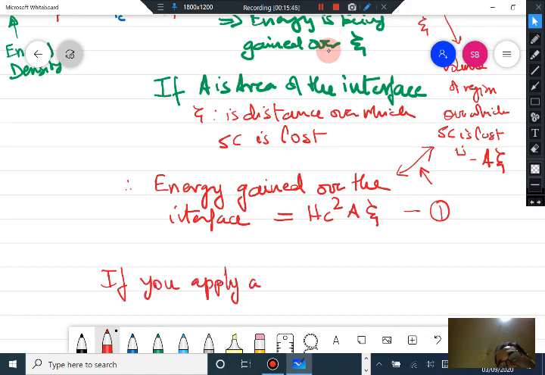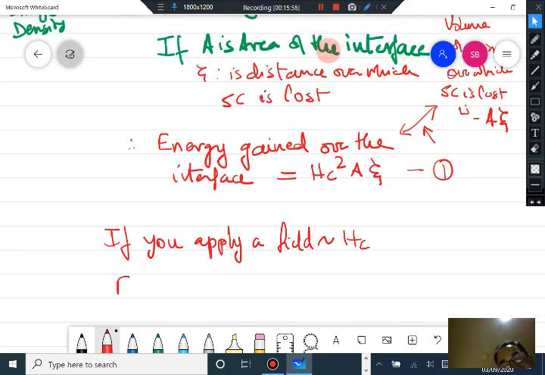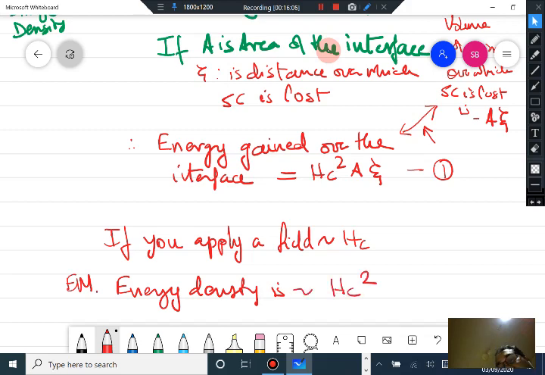If you apply a field of the order of Hc, then the electromagnetic energy density is of the order of Hc square.